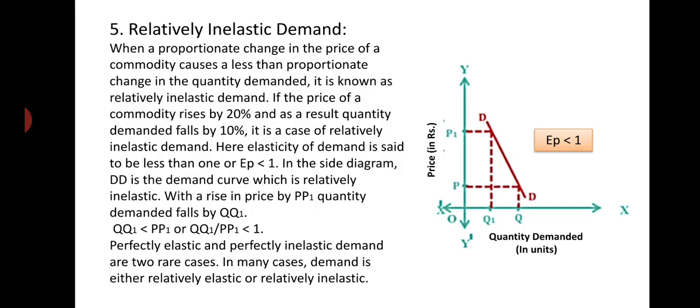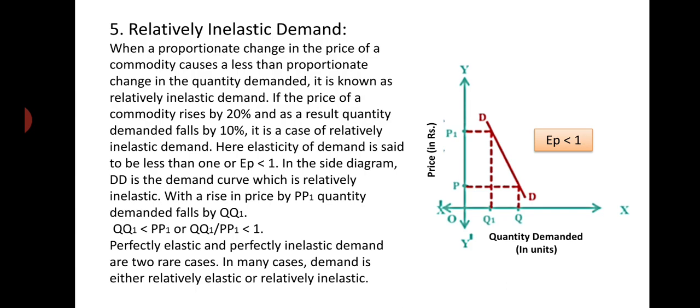DD is the demand curve which is relatively inelastic. With a rise in price by PP1, quantity demanded falls by QQ1. QQ1 is less than PP1, or we can say QQ1 by PP1 is less than 1. This is how the demand curve is relatively inelastic here.